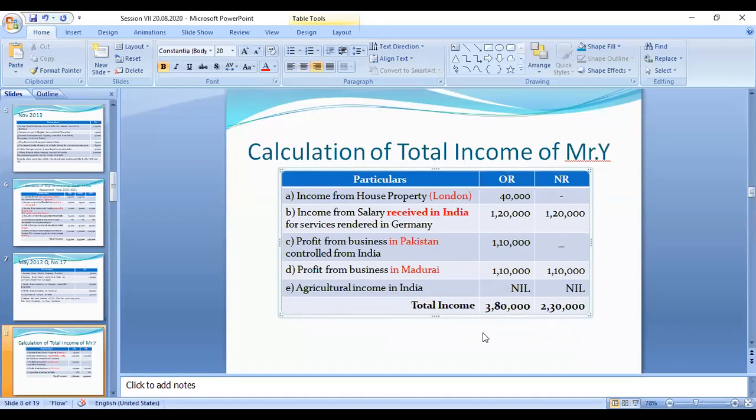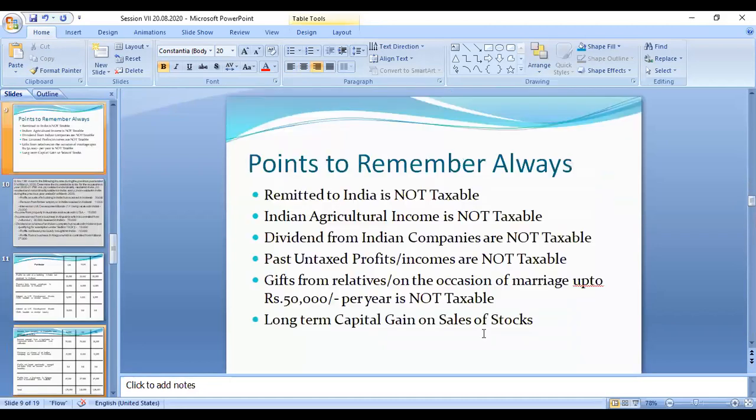Okay, so the three questions we worked out. Now with this area, we have to again recollect these points. You should always remember these points. Any amount remitted to India from a foreign income, if it is remitted to India, we do not consider this as an Indian income. So this amount is not taxable. Not taxable means you have to write nil, or you can write a hyphen in the amount column.